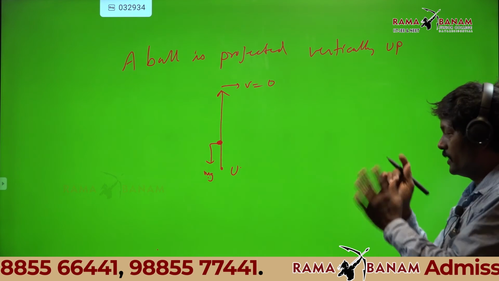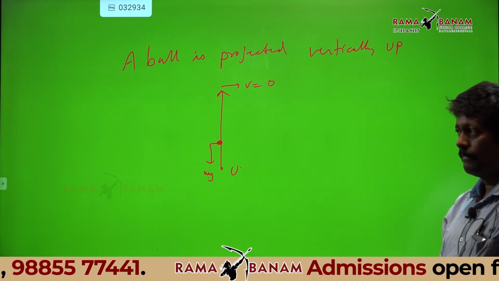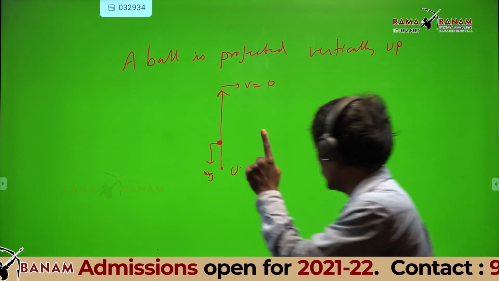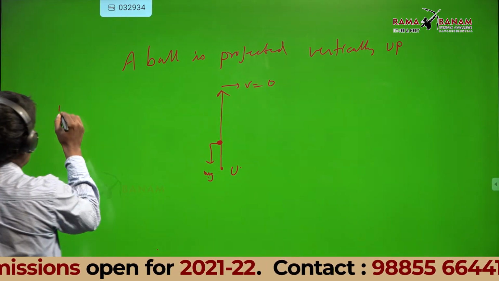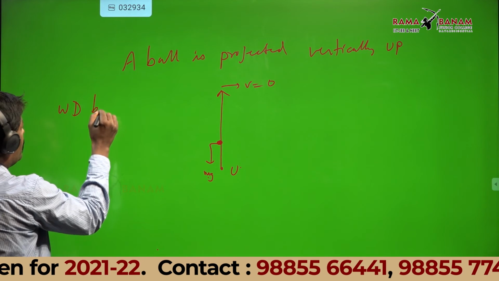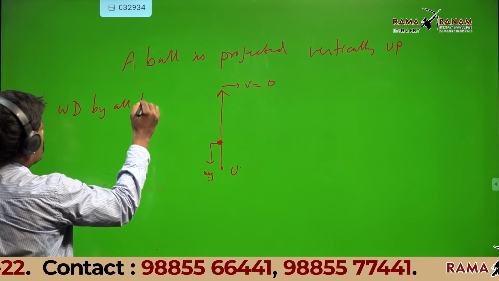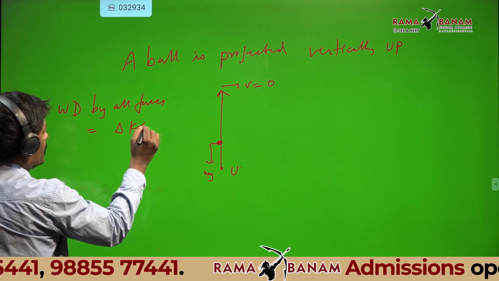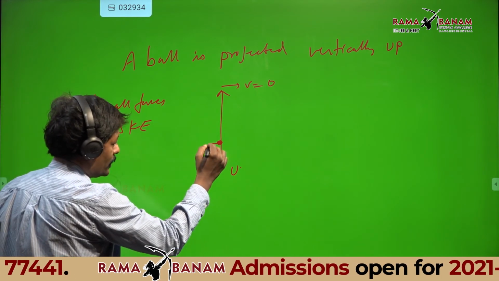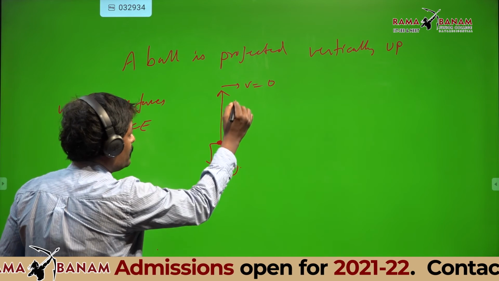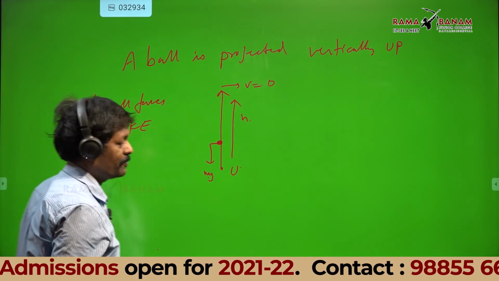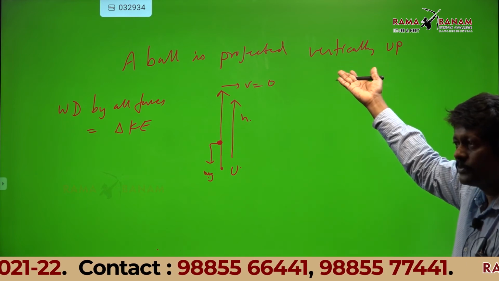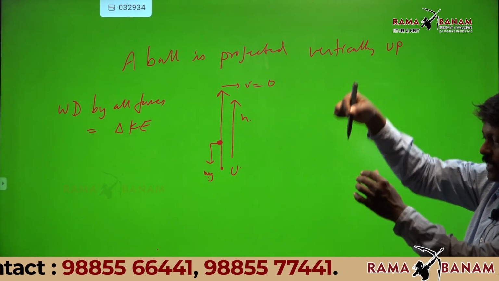How many forces are there? One force. What is the work done by mg? Work done by all forces equal to delta KE, the change in the kinetic energy. There is only one force, mg is down, but displacement is up. Minus. What is the displacement? H. Minus mgh.